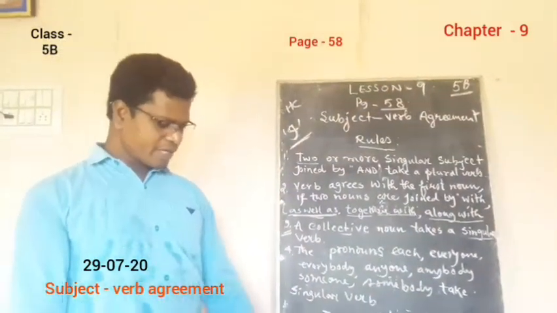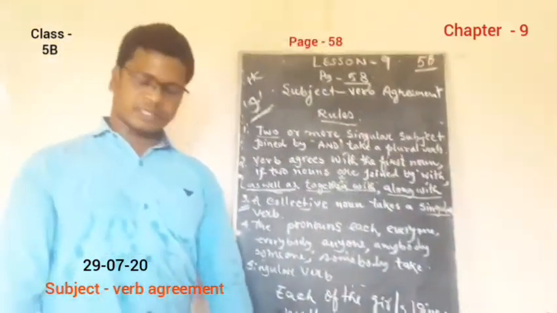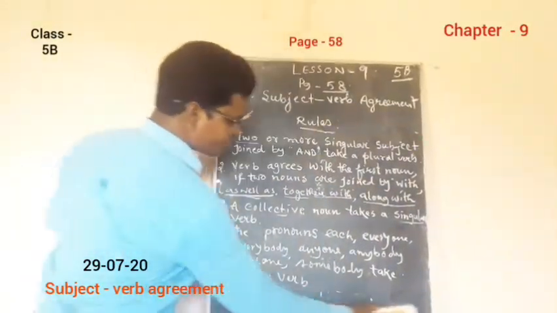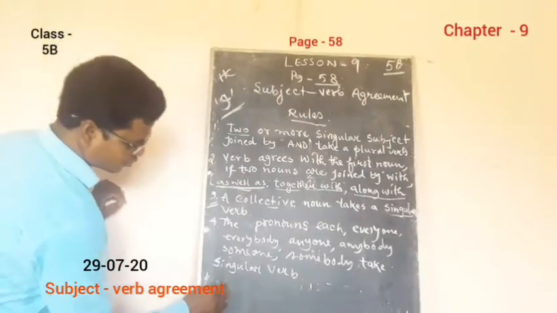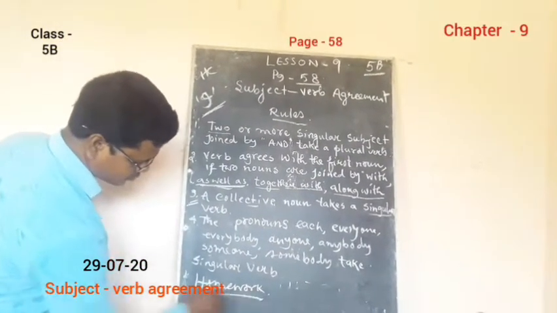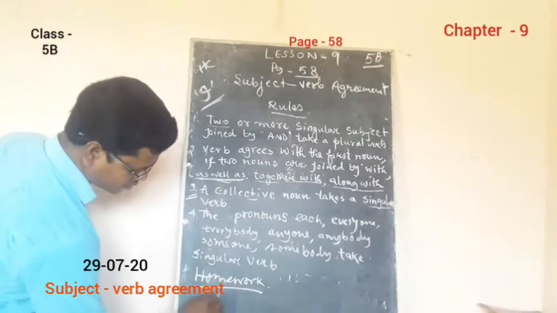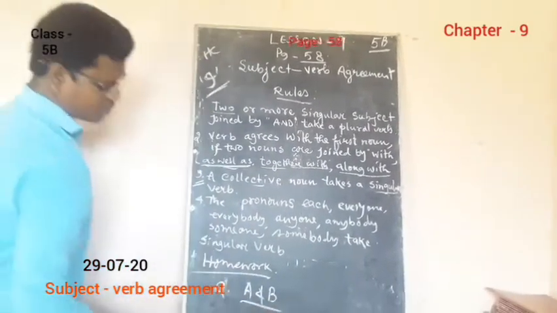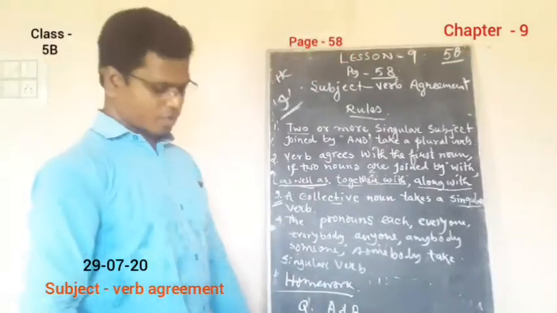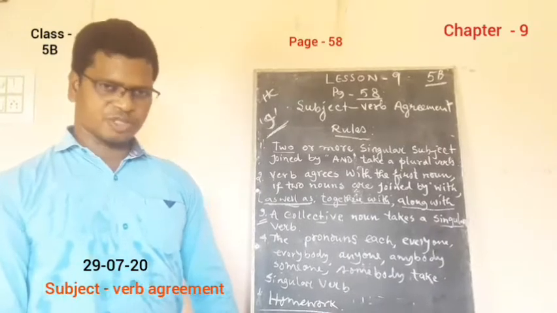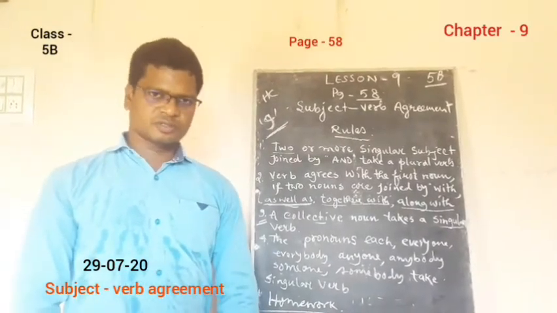So your homework is to write both exercises A and B in the copy. Let me write it down for you. So for your homework, question number A and B, you have to write in the copy. Hope I have made it clear to you. If you have any kind of clarifications, you can ask. Thank you so much.